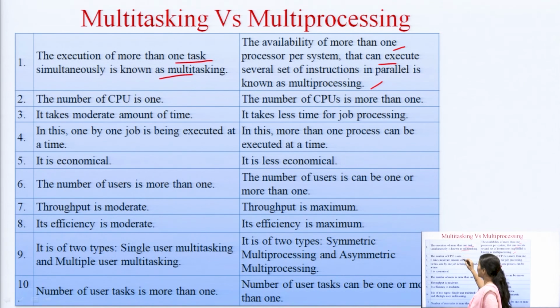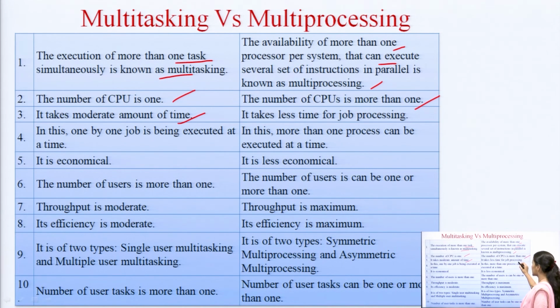Now, obviously, in multitasking the number of CPUs is 1, but in multiprocessing the number of CPUs is more than 1. Multitasking takes a moderate amount of time and multiprocessing takes less time for job processing, because there is not the switching between the tasks, but there is the availability of multiple processors. So, many tasks can be executed simultaneously.